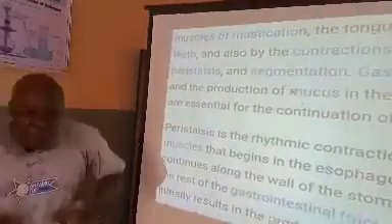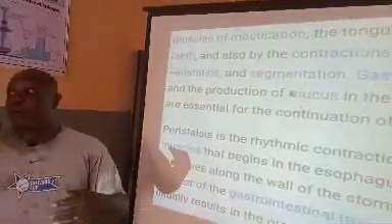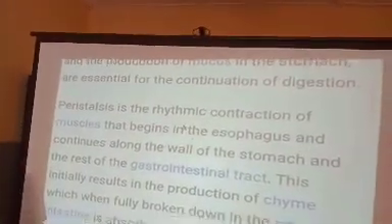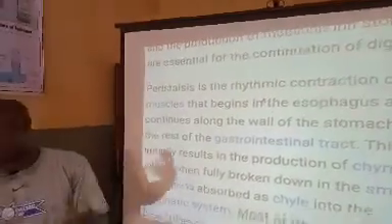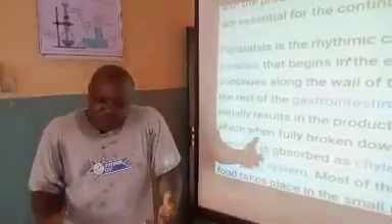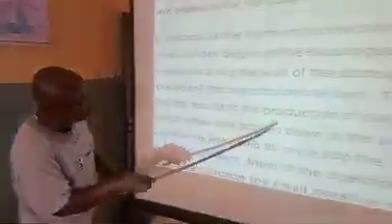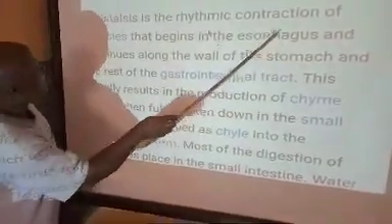So that's why when you vomit from your stomach, because you cannot bring back your food, you are not a ruminant, you are not a goat or cow that can just pull its food back. Because we don't have that, we don't have a complex muscle. So when you vomit from the stomach, you look at the food. That's the word they are using here. Look at it here. Contraction.